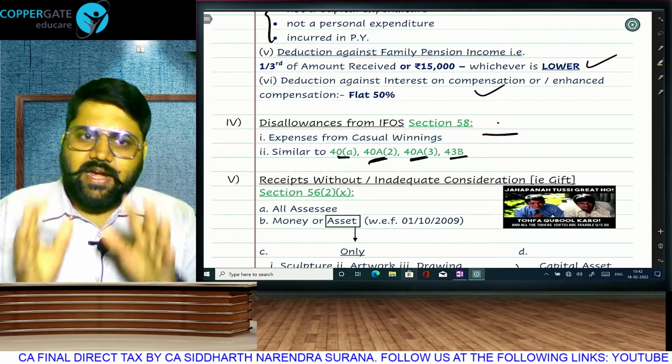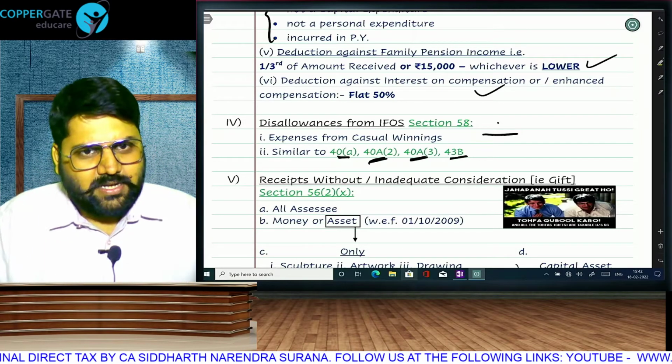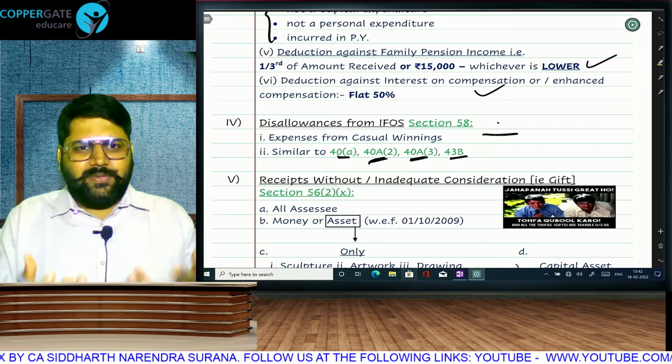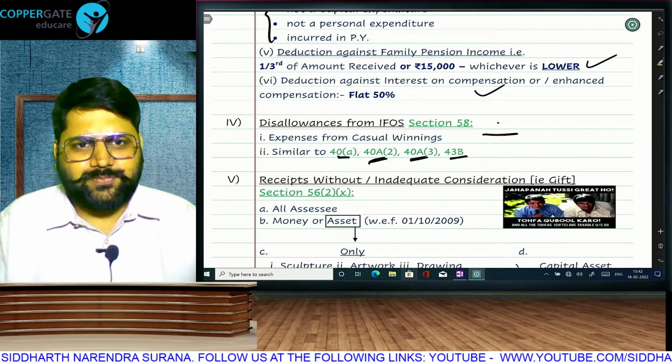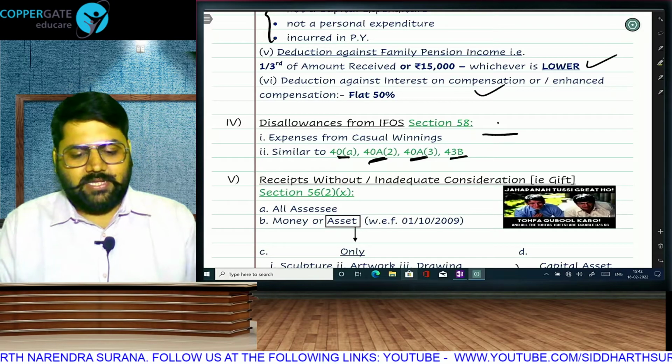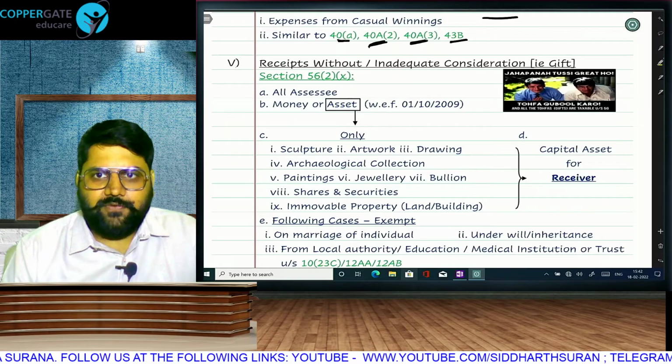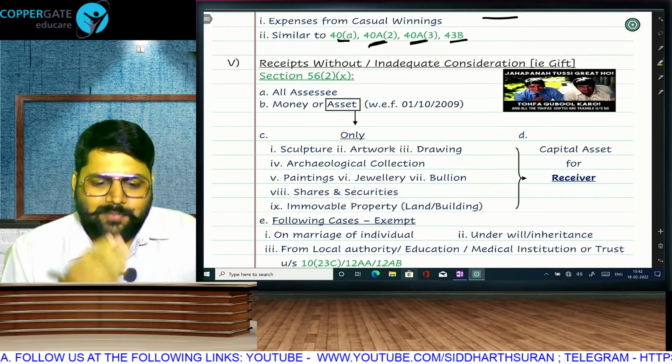You put it in whichever head, your total income will be the same because the deductions available are the same. And for the tax rate, if a special rate is applicable, whether PGBP or IFOS, you have to separate it and apply the special rate. Okay, then we talk about the detailed discussion of gift, Section 56(10).